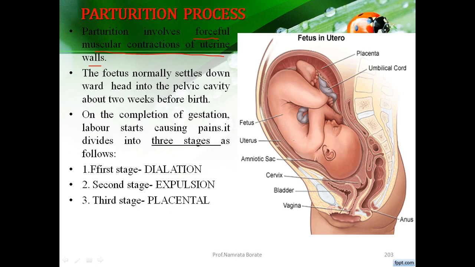On the completion of the gestation period, after the 9 months, labor starts, causing pain in the abdominal region. The parturition process has 3 stages. The first stage is dilation, the second is expulsion, and the third is the placental stage.